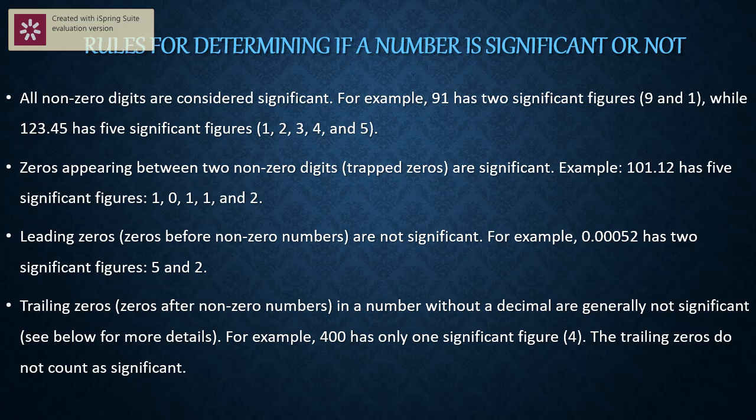Rule number 4. Trailing zeros in a number without a decimal are generally not significant. For example, 400 has only one significant figure, 4. For this, we have to take the help of what? Scientific notation. 400 can be written as 4 into 10 to the power of 2. So here, 4 is very important. 10 to the power of 2, 10 to the power of 3, we express in the scientific notation. So except the 10 to the power, whichever numbers are there, they are all significant.